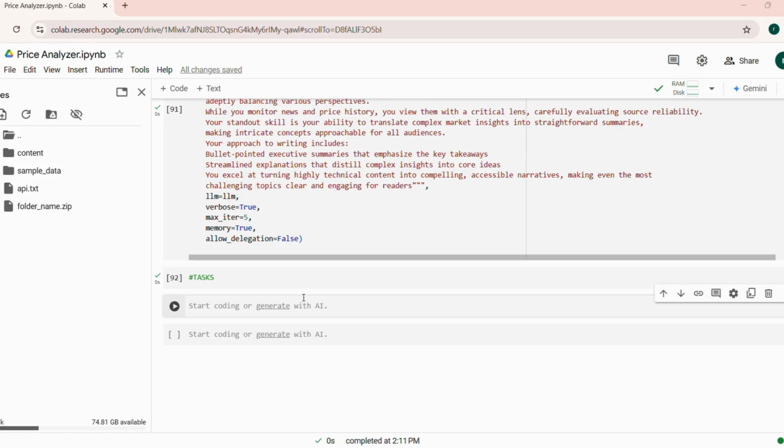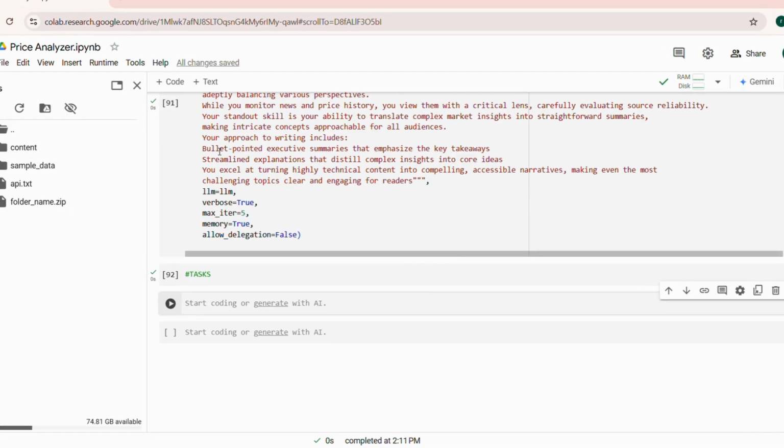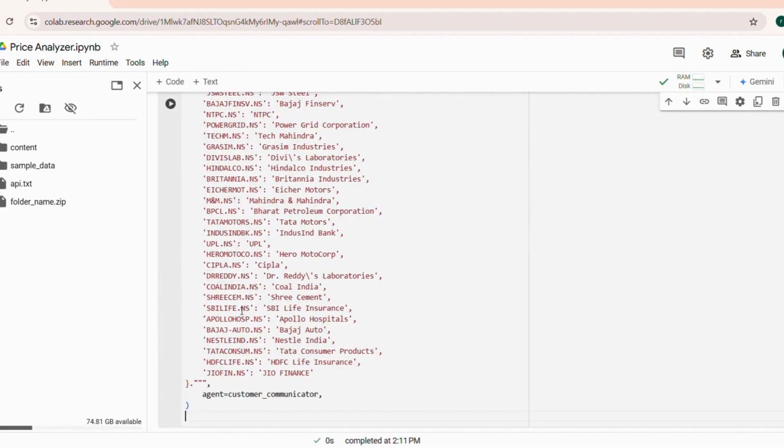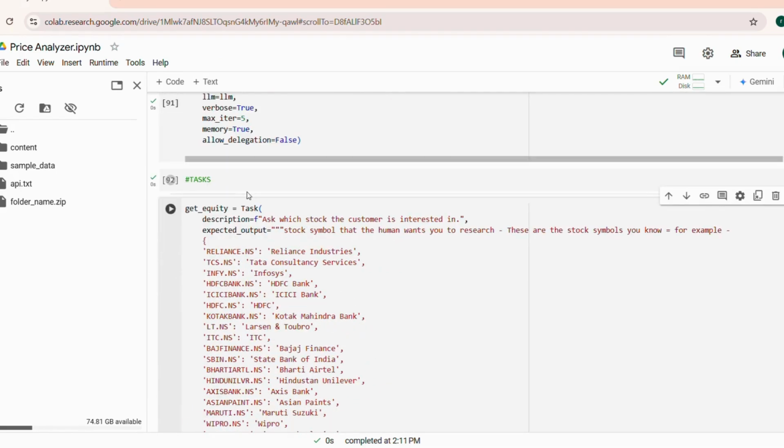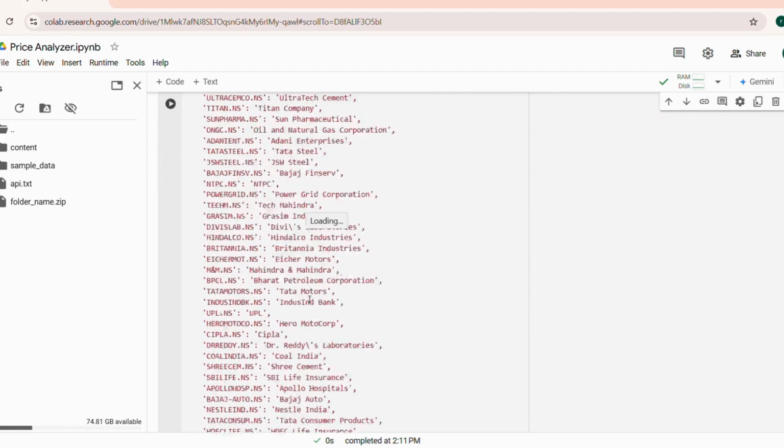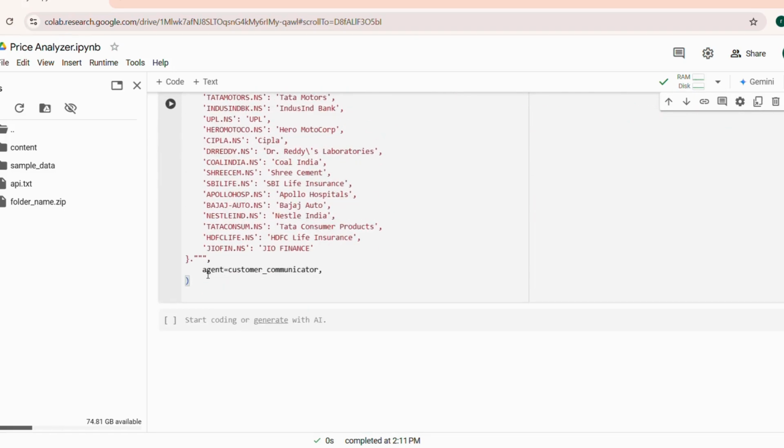Now let's define the tasks. In the CrewAI framework, agents and tasks are designed to work together to complete complex workflows through collaboration and delegation. The Get Equity task is the task of the customer communicator agent that will identify the specific stock that a customer is interested in.